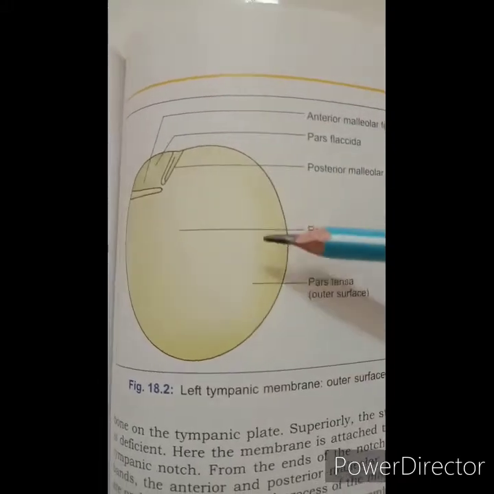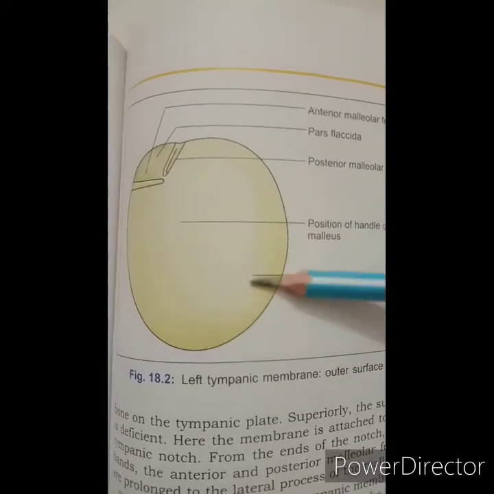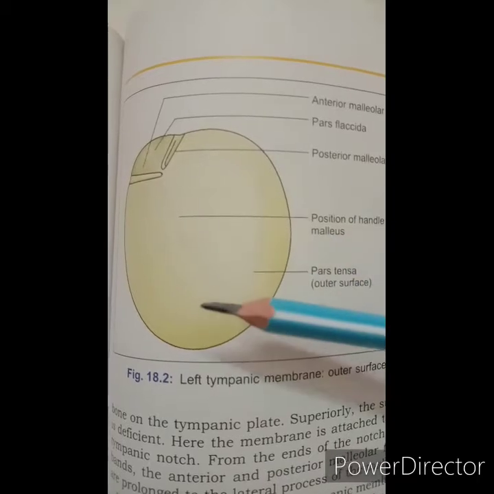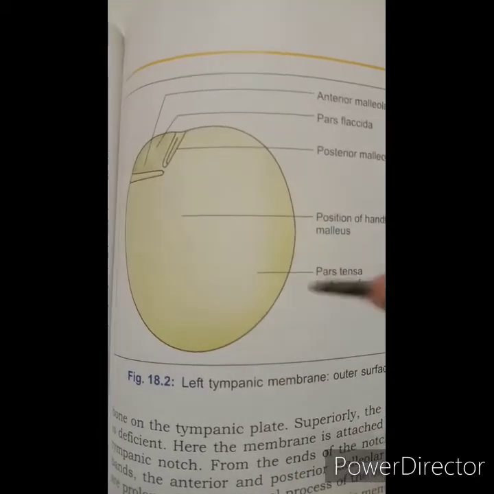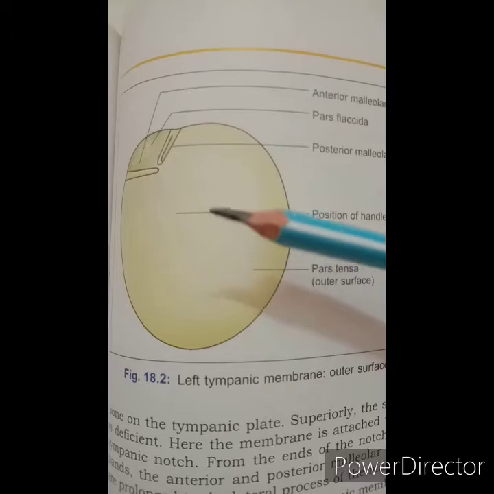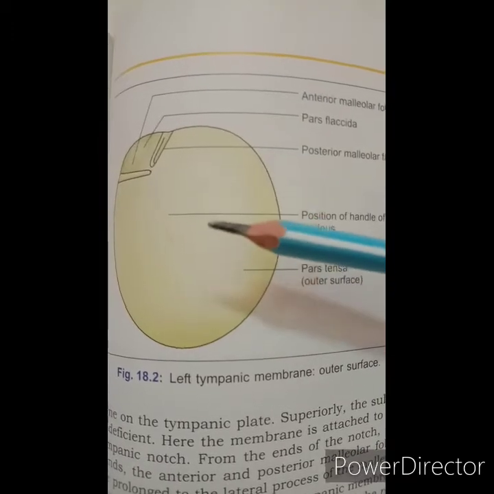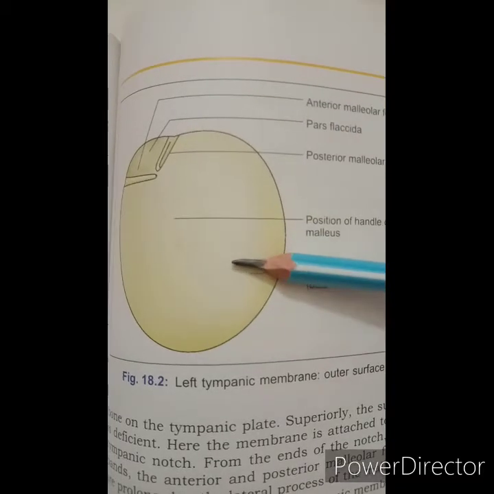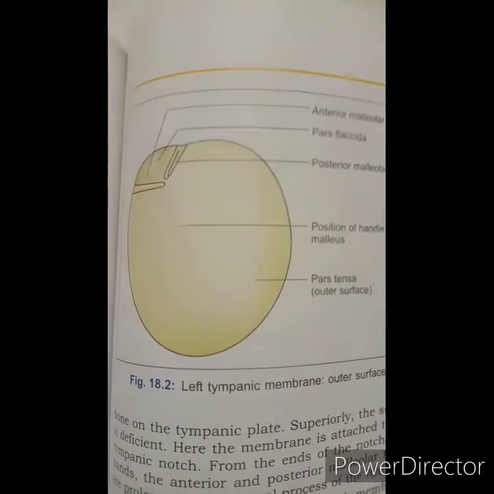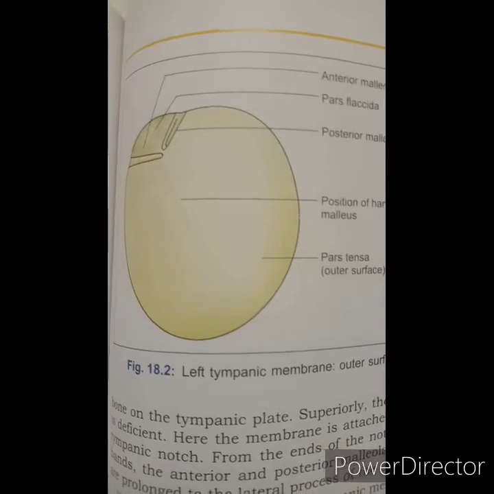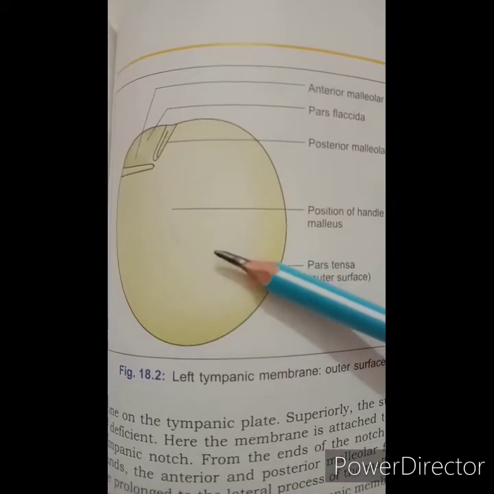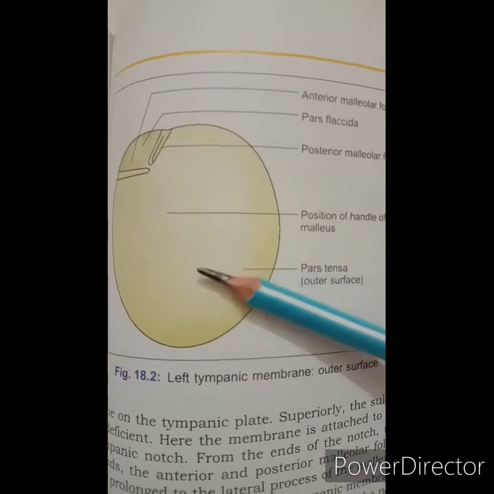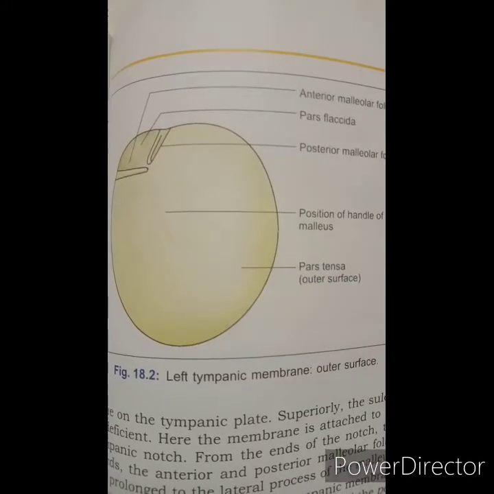The tympanic membrane is made from three layers: the outer cuticular layer, which is made up of epithelial tissue; the middle fibrous layer, which is made by radial, circular and parabolic fibers; and the third layer, the inner mucosal layer. All the veins of the tympanic membrane drain into the jugular vein.